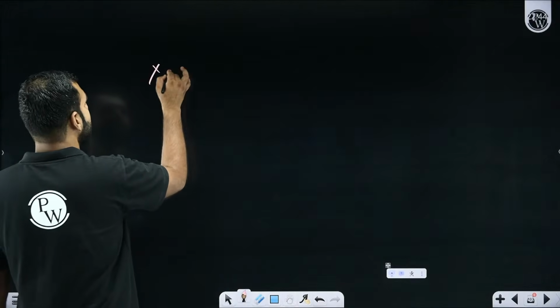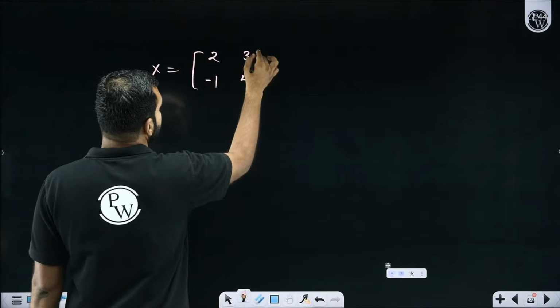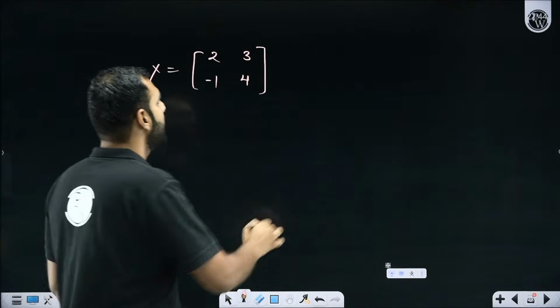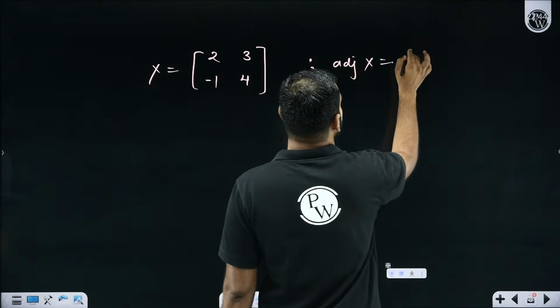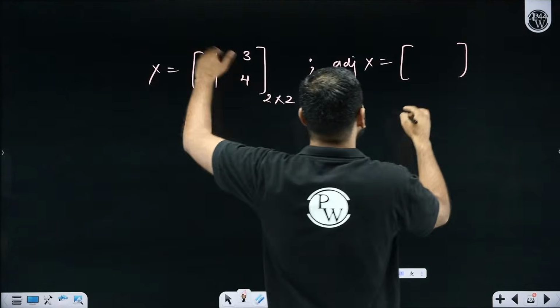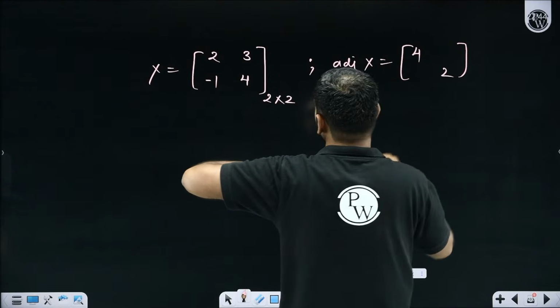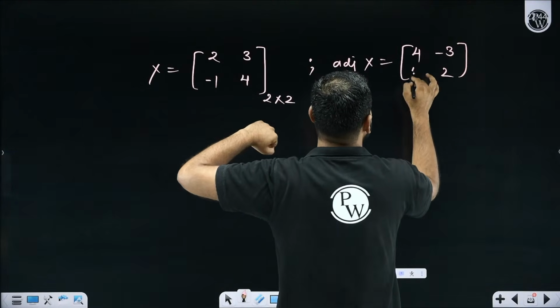Let's say there is a matrix X given by 2, 3, -1 and 4. How will you write its adjoint? For a 2 by 2, we know the shortcut: swap the diagonal elements, so 2, 4 becomes 4, 2. And for 3 and -1, just put a negative sign before them, so 3 becomes -3 and -1 becomes +1.